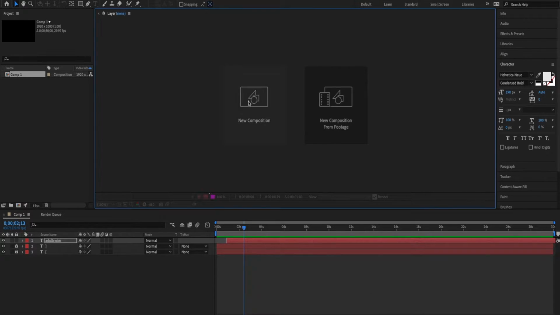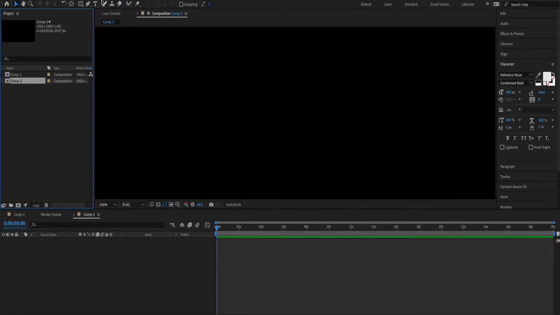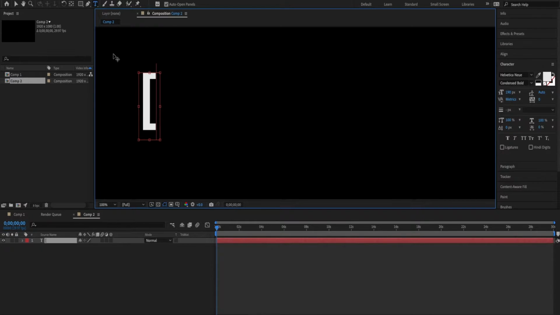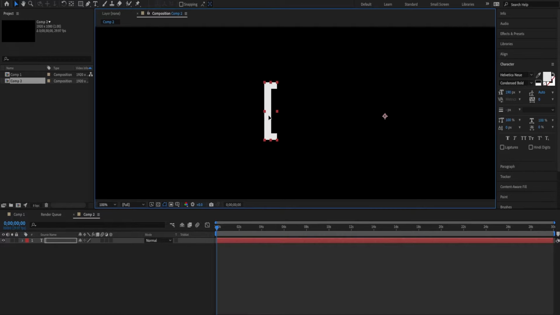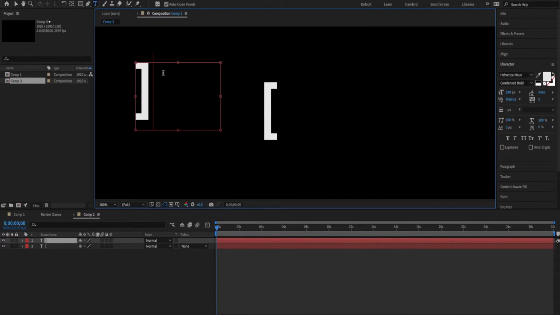First, we're going to open a new composition in Adobe After Effects. For this project, I'll start by recreating the Adult Swim logo by clicking the text tool and using Helvetica Neue Condensed Bold. I'll start with the creation of the left bracket and resizing it to the desired height. Next, I'll create the right bracket and size it to the desired height so that it aligns seamlessly with the left bracket.